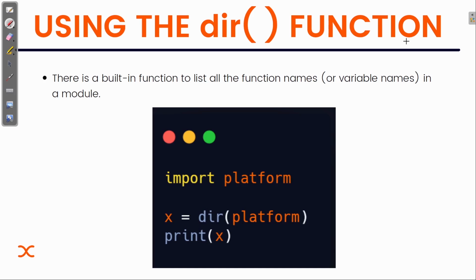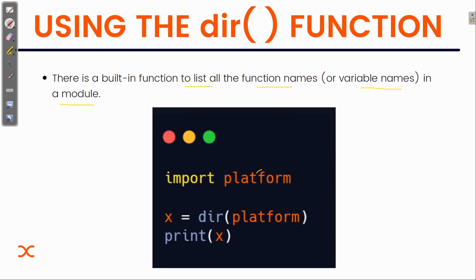So at that time, I will show you that there are some built-in modules or built-in properties that we don't see, but they are actually there inside that module. Basically, we can use this to list all the function names or variable names in a module.